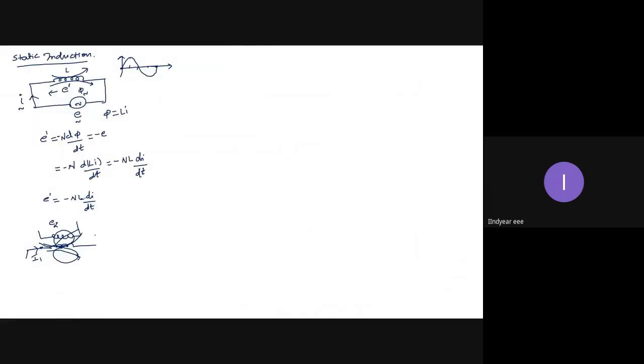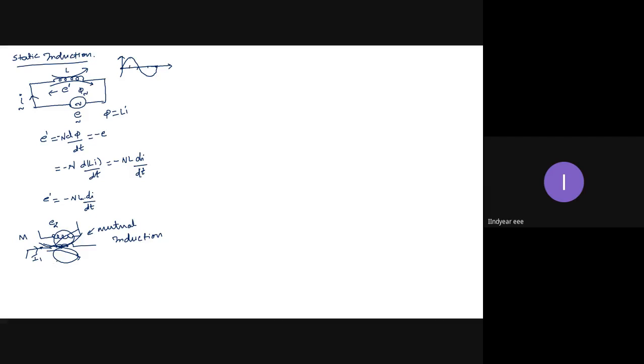I will call this mutual induction. So this coil has a self-inductance of L, and this system has a mutual inductance of M. So there is a mutual inductance between coil 1 and coil 2.